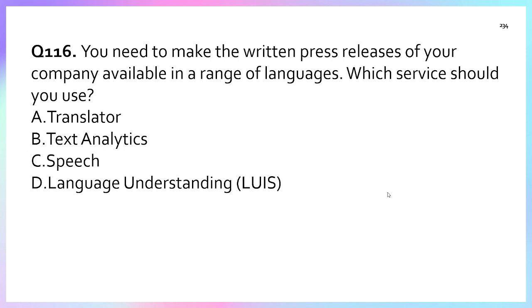Why? Once again, for all the options, I am explaining. Translator is used to provide real-time text translation into a dozen languages. This is ideal for documents, websites, or press releases. Option B, text analysis, is used for sentiment analysis, key phrase extraction, and entity recognition. Option C, speech, is used to convert speech to text and text to speech, not written text translation. And option D, language understanding, LUIS, recognizes the user intent and entities in a chatbot or application. So the correct answer is option A, Translator.